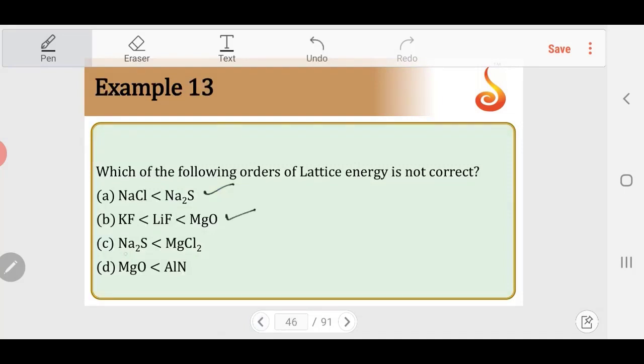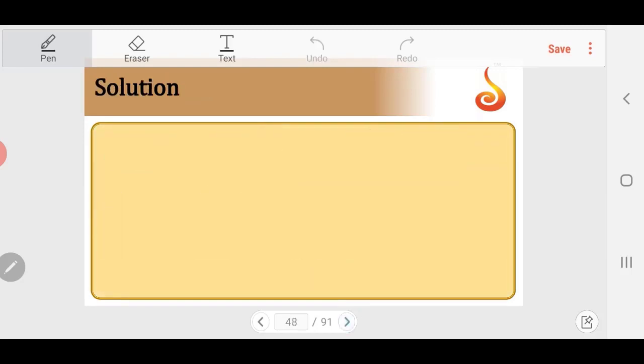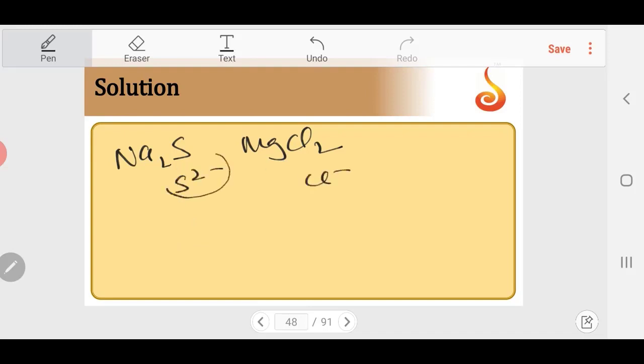The third one, Na2S, MgCl2. So here you can say Q1, Q2 is same. This is two positive charges, two negative charges. Here also two positive and two negative. So size of the ion you take, sulfide ion S2 minus, Cl minus. S2 minus is bigger in size, Cl minus is relatively small in size.